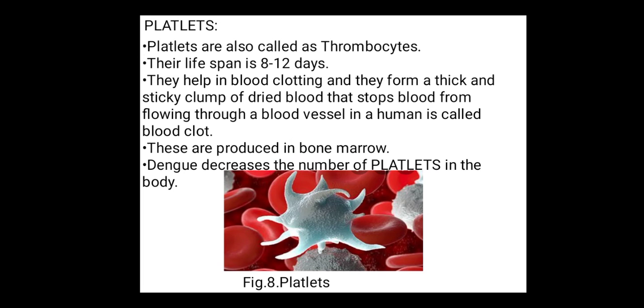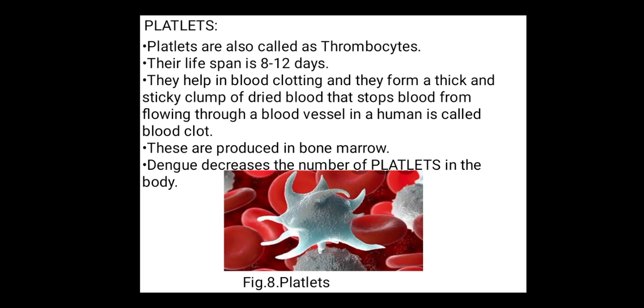Platelets are also called thrombocytes. Their lifespan is 8 to 12 days. When we get hurt or injured, the blood comes out, and after a certain time it stops and forms a clump of dried blood, which is known as blood clotting. This happens due to the presence of platelets in our body. The platelets help in blood clotting and they form a thick clump of dried blood that stops blood from flowing through a blood vessel in a human.